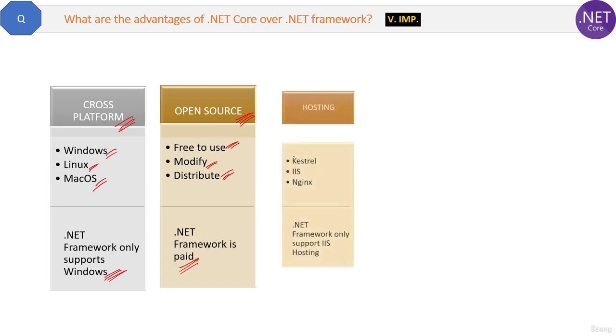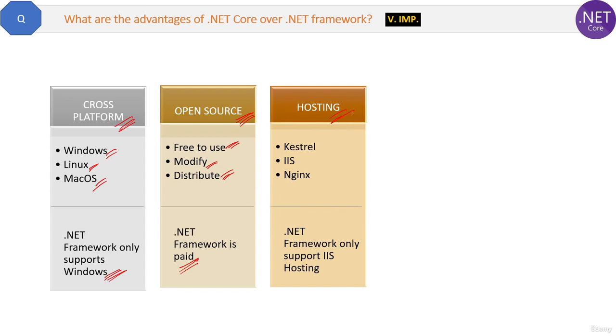Next advantage of .NET Core is hosting. .NET Core can be hosted on multiple servers like Kestrel, IIS, Apache or Nginx. Apache is like for Java and Nginx is like for hosting Node.js applications, okay? But .NET Framework only supports IIS web server hosting.